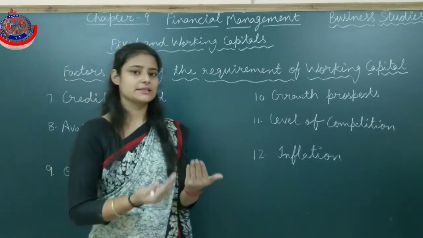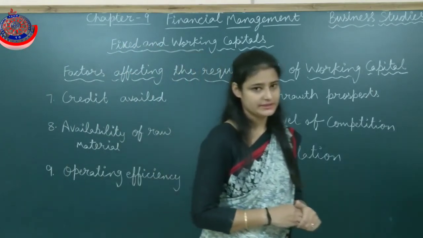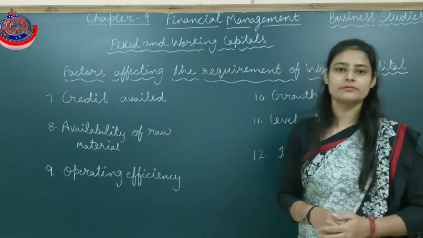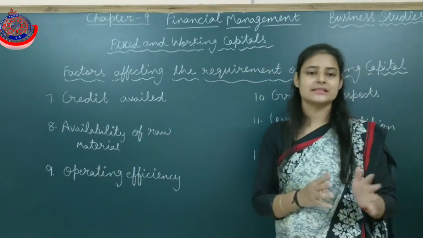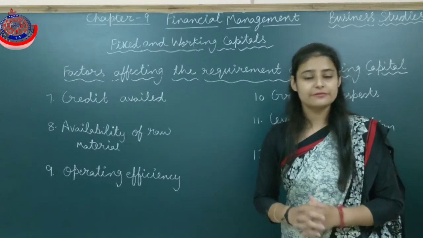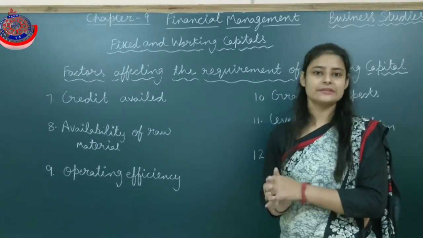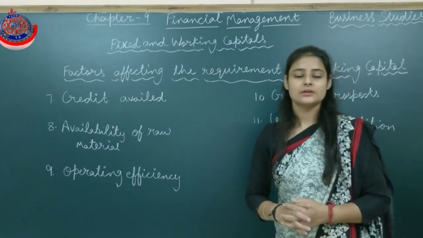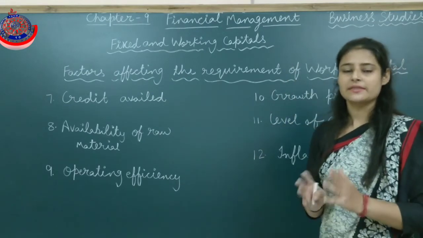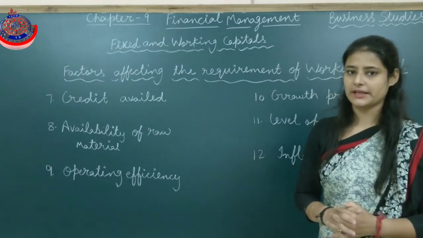See, if they are getting raw material from the supplier on credit, there is no need of working capital. There is less need of working capital. But if they are not getting a credit facility from the supplier who is supplying raw materials, then there is a need of more working capital.